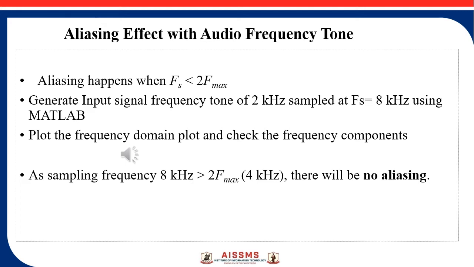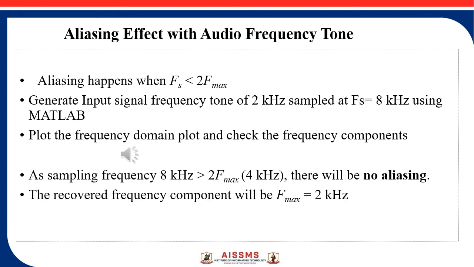So right now we have considered the sampling frequency 8 kilohertz, so there will be no aliasing effect. And the recovered frequency component, as there is no aliasing, will be 2 kilohertz. So that's why the frequency tone which you have just heard is a 2 kilohertz audio frequency tone.